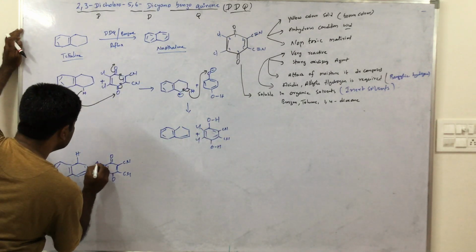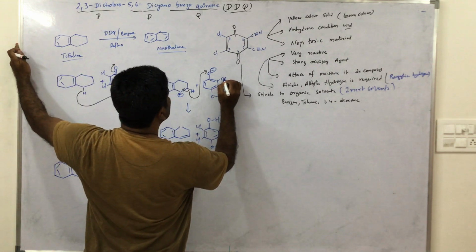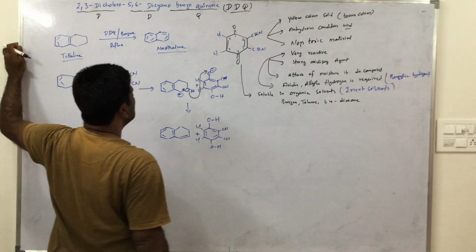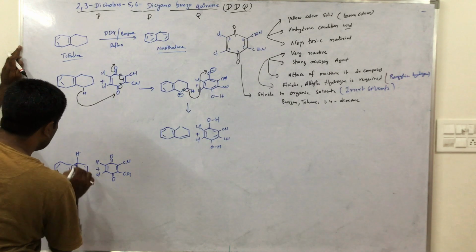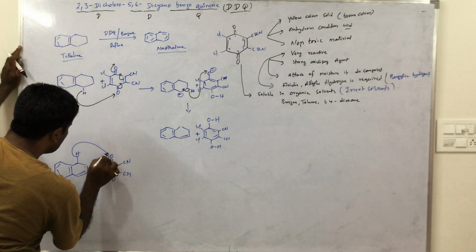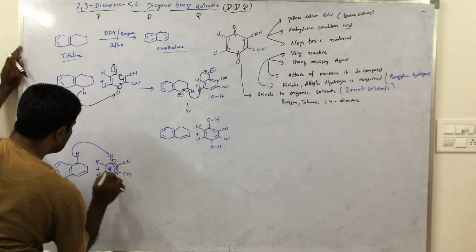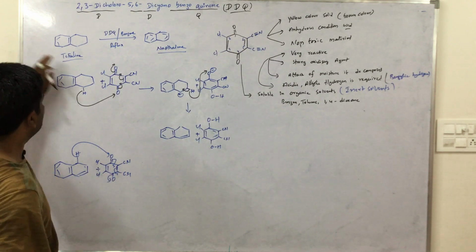Okay, Cl here also, Cl. Same procedure, this hydrogen, this bond. I indicate, okay, clear.